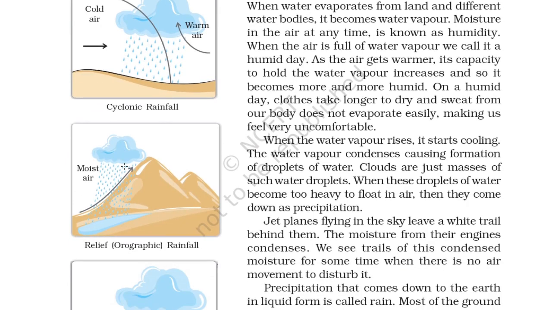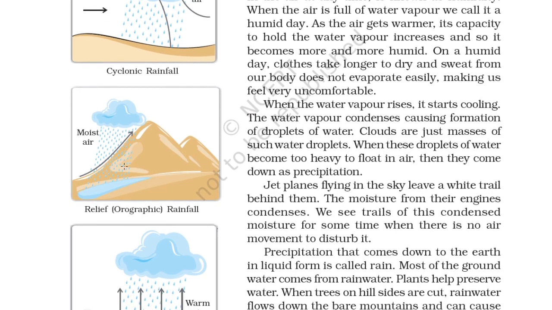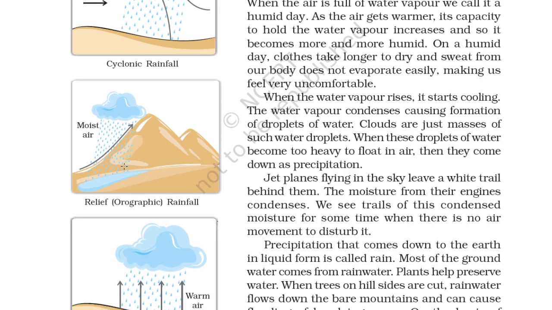When the water vapor rises, it starts cooling. The water vapor condenses, causing formation of droplets of water. Clouds are just masses of such water droplets. When these droplets of water become too heavy to float in air, they come down as precipitation. Jet planes flying in the sky leave a wide trail behind them. The moisture from their engines condenses. We see the trail of this condensed moisture sometimes when there is no air movement to disturb it.